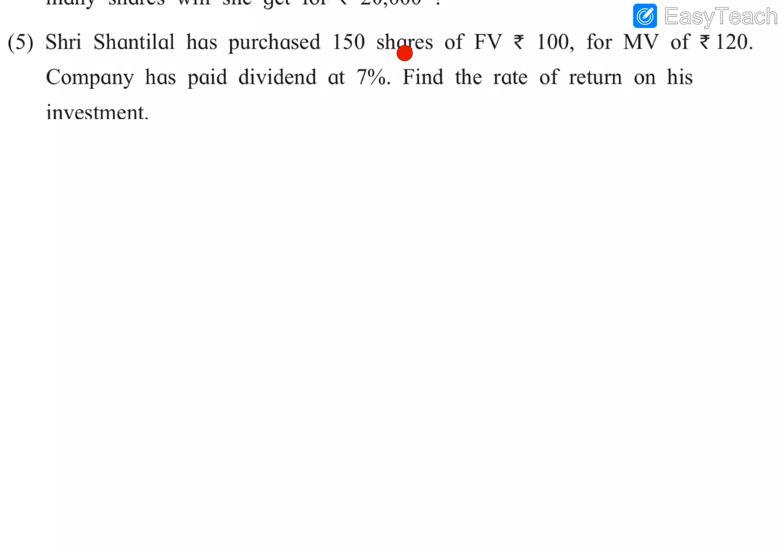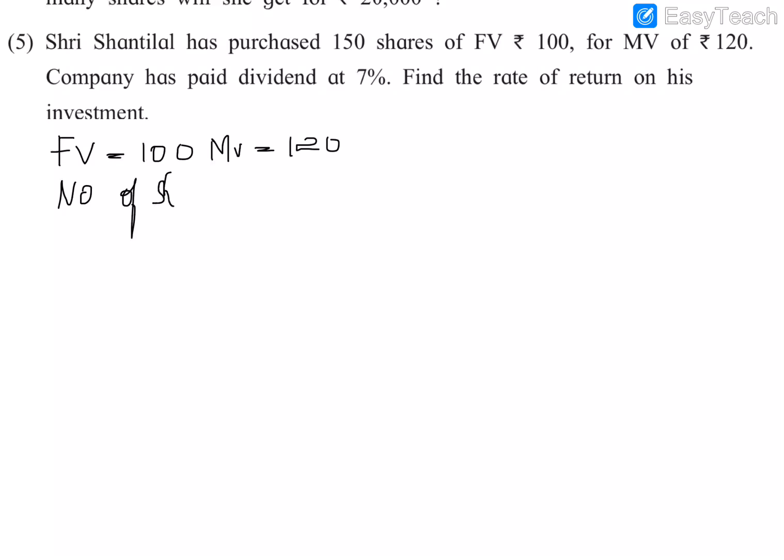Sri Shanti Lal has purchased 150 shares of face value 100 and market value 120. The company has paid a dividend of 7%. That is, the rate of dividend is given. Find the rate of return on his investment. So we have to find the rate of return. First we can write what all are given in the problem. Given that FV is rupees 100 and MV is rupees 120.